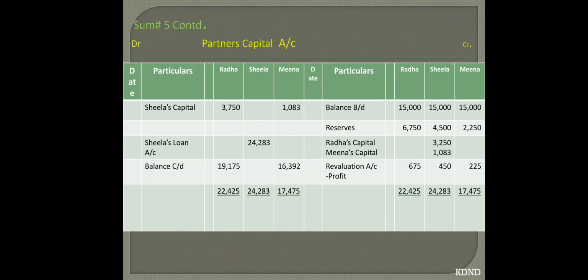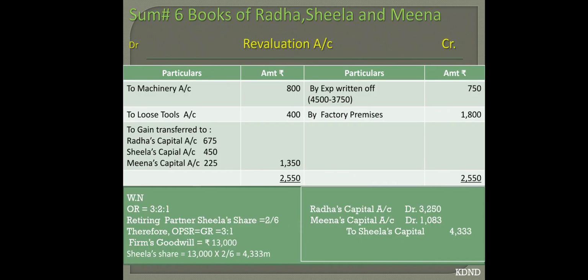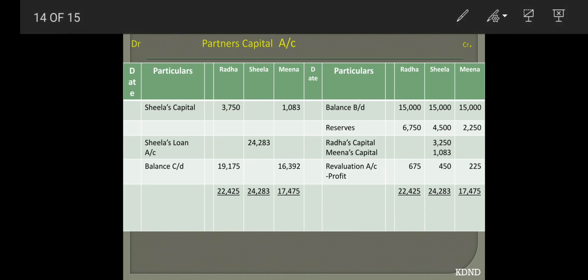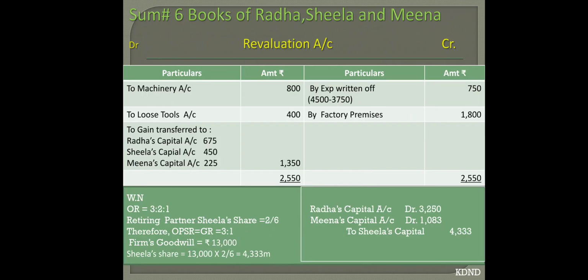Come to your partner's capital account, write down by Radha, by Meena. In the Sheila's column we have to write down the amount, and same way Radha and Meena you have to write down the amounts. So this way your posting is done.